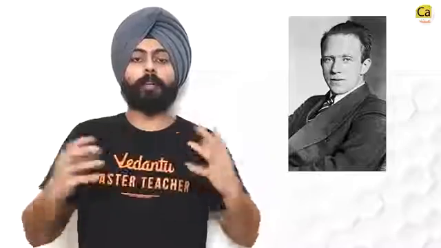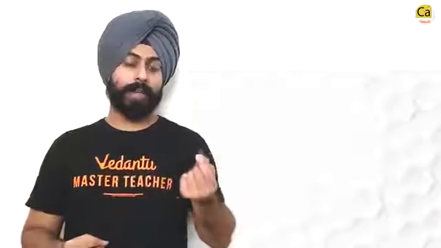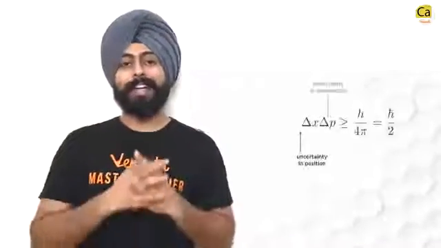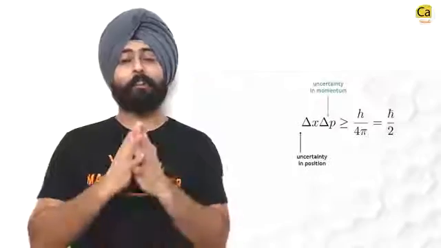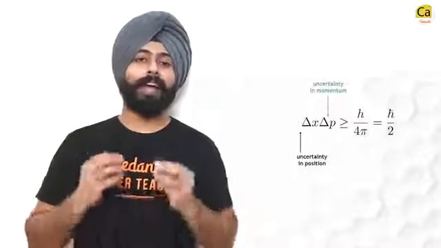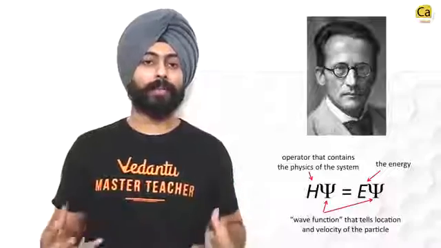He gave us the uncertainty principle, which changed all the perspectives of how we look at things. Nothing is definite anymore. Everything will be talked about in terms of probability. He said that the momentum and position of a particle can never be determined simultaneously to full accuracy. Delta x into delta p is always greater than or equal to h by 4 pi. Then came the Schrodinger's wave equation, H psi is equal to E psi.